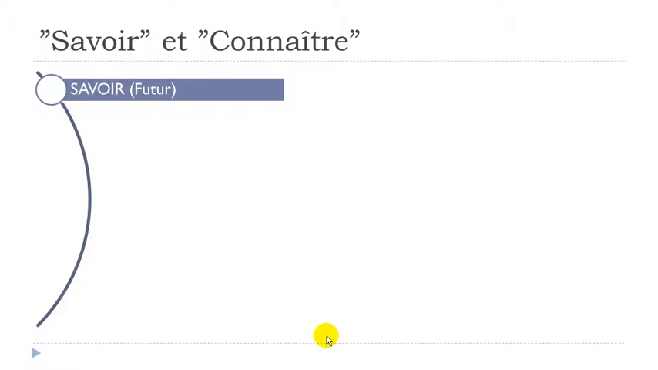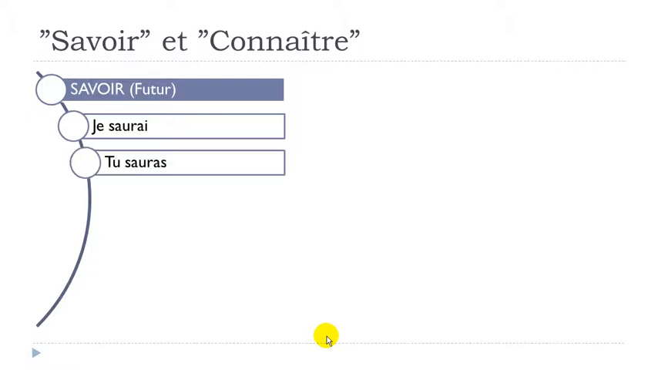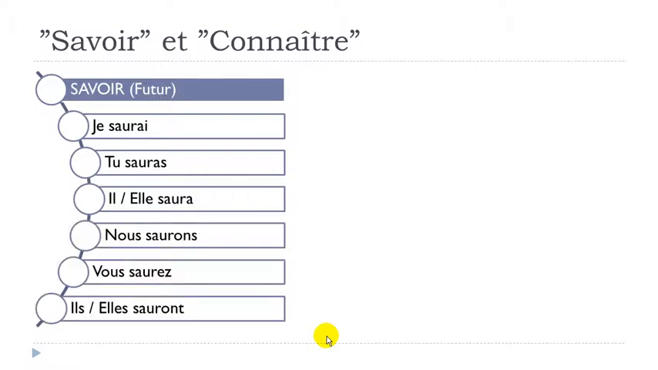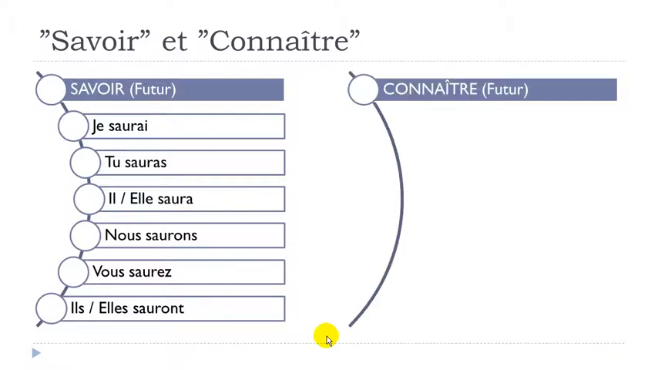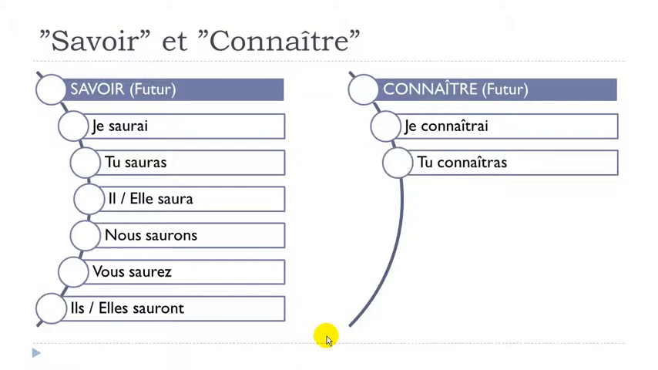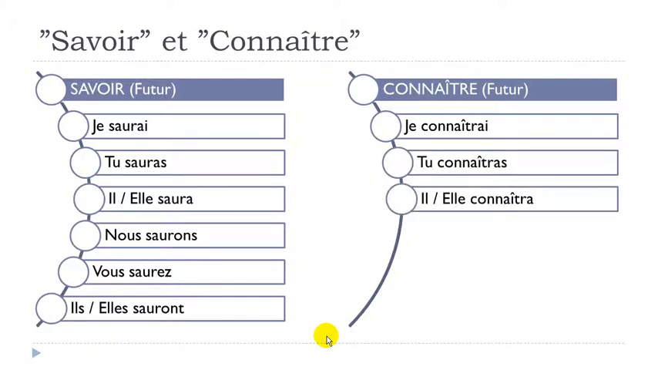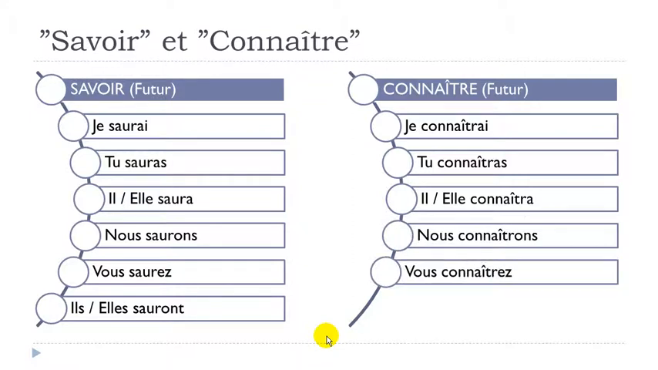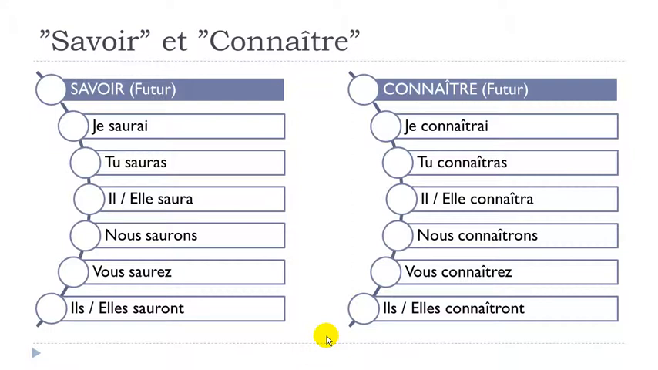And now for the future form, as it was introduced in the previous lesson, Unit 6. Savoir at the future form goes like je saurai, tu sauras, il saura, elle saura, nous saurons, vous saurez, ils sauront, elles sauront. And for connaître at the future form: je connaîtrai, tu connaîtras, il connaîtra, elle connaîtra, nous connaîtrons, vous connaîtrez, ils connaîtront, elles connaîtront.